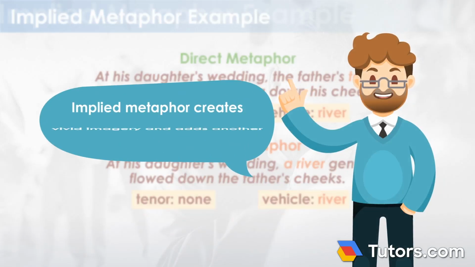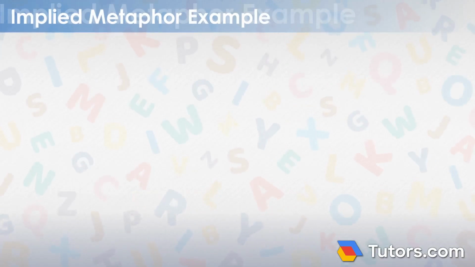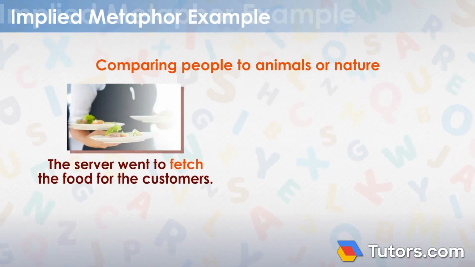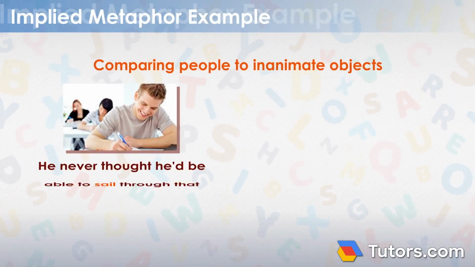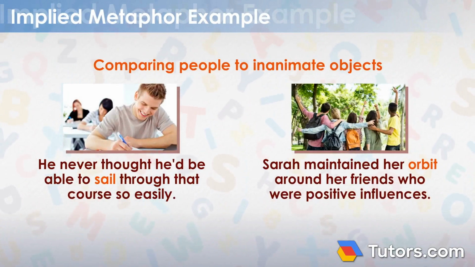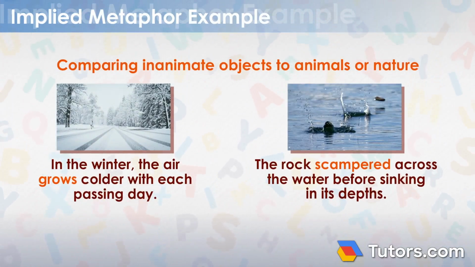Implied metaphors create vivid imagery and add another layer of meaning. Implied metaphors can compare people to animals or nature. They can compare people to inanimate objects. And they can compare objects to animals or nature.